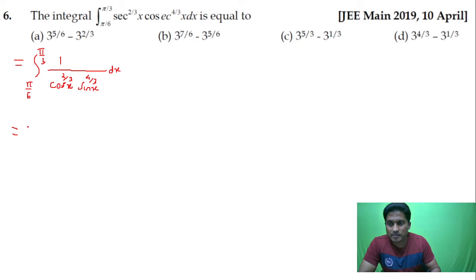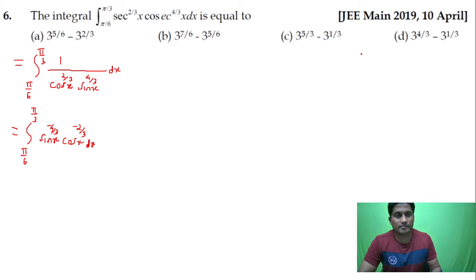I can write this as the integration from pi by 6 to pi by 3. If I shift to the numerator, this is sin x to the power of minus 4 by 3, and then cos x to the power of minus 2 by 3, and then dx.